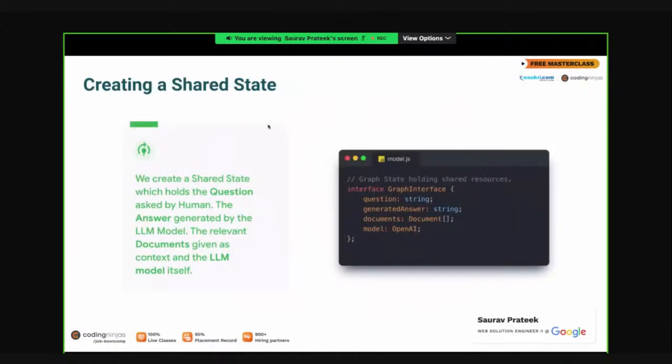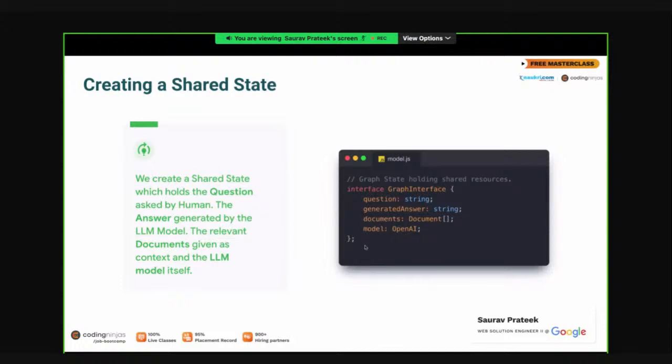The first thing is that I previously explained what a shared state is. This is what a shared state looks like in TypeScript. It's basically a class or an interface where we have the fields which we want to share across multiple nodes. Since we are building a chatbot, we will have question, generated answer, documents, and model. Question is basically the human question which we will be asking. Generated answer will be the answer which the LLM model will generate for us. Documents will be the relevant documents which we will be pulling from the vector store.